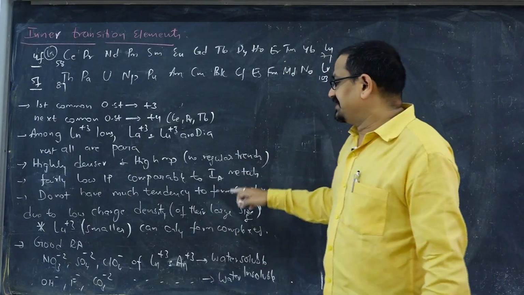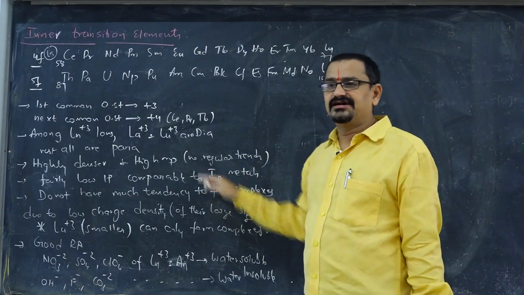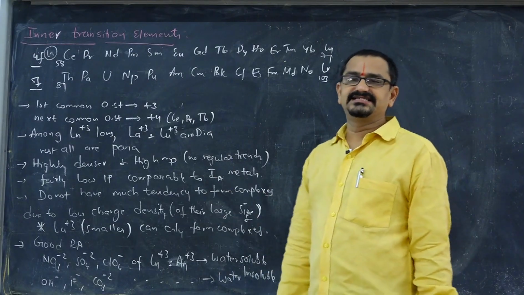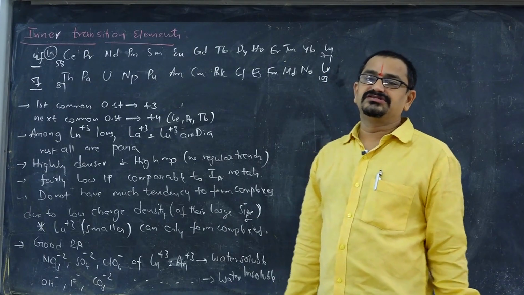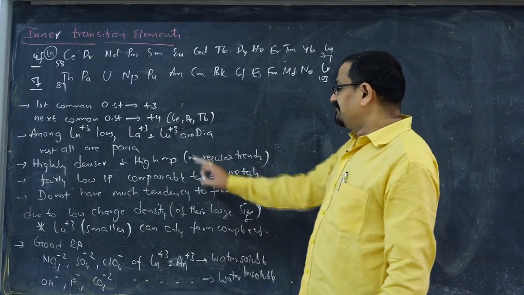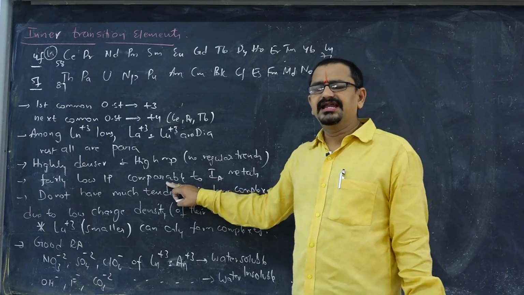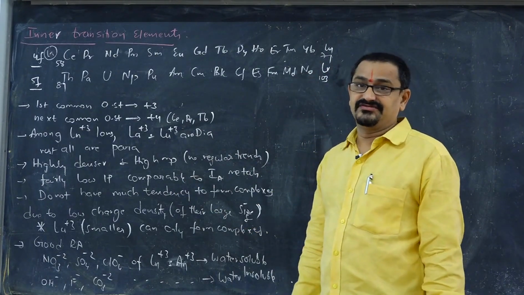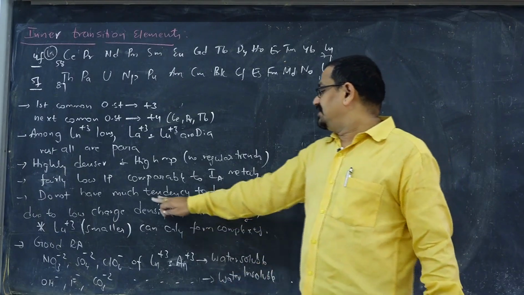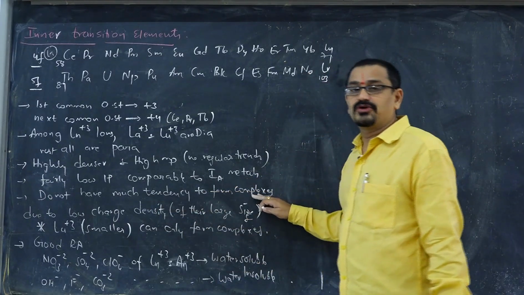And when it comes to density and melting points, they are highly dense and possess high melting points, but there is no regular trend because of different crystalline structures. Fairly, their ionization potentials are low and comparable with alkali metals, group 1A elements. And they do not have much tendency to form complexes.